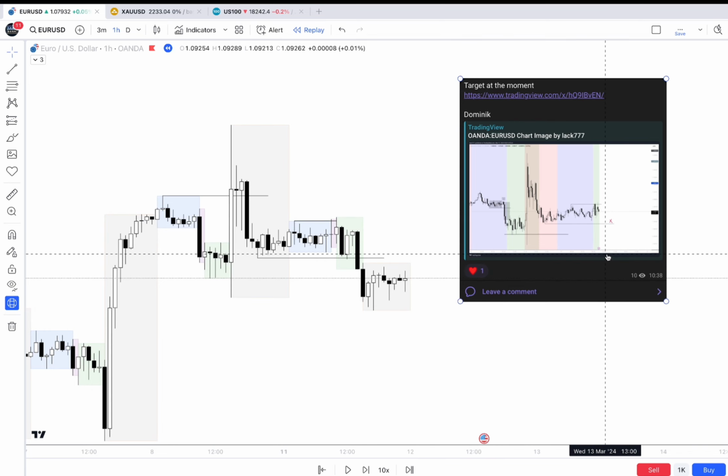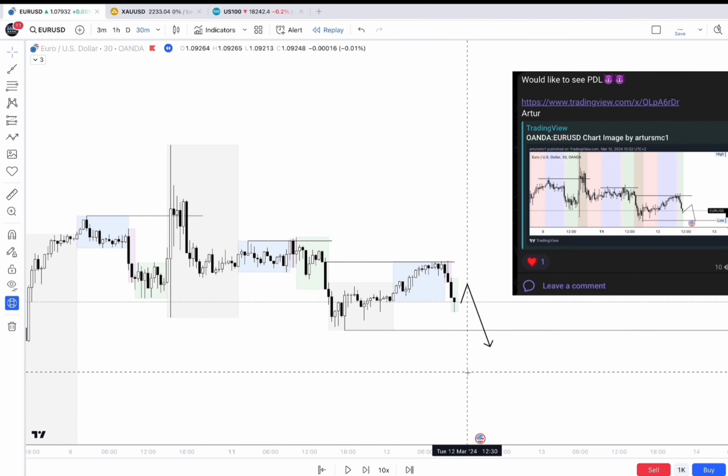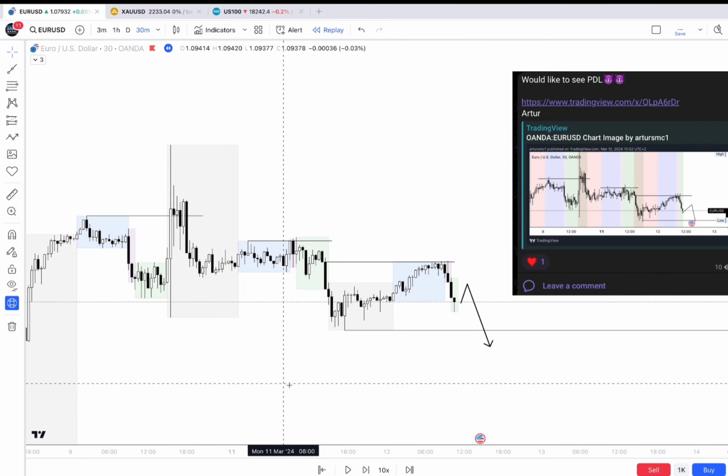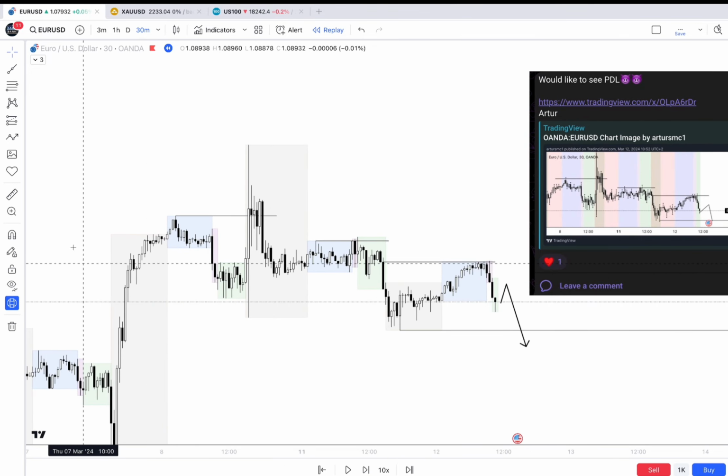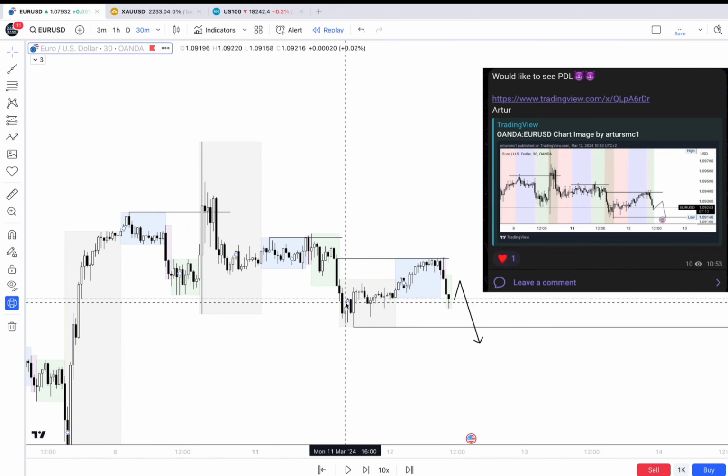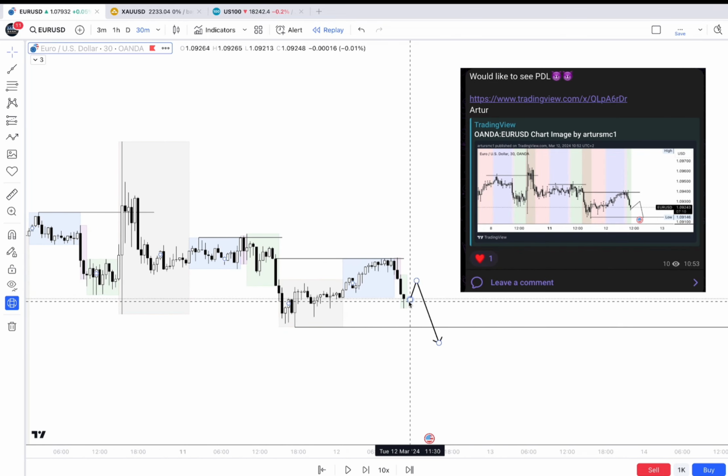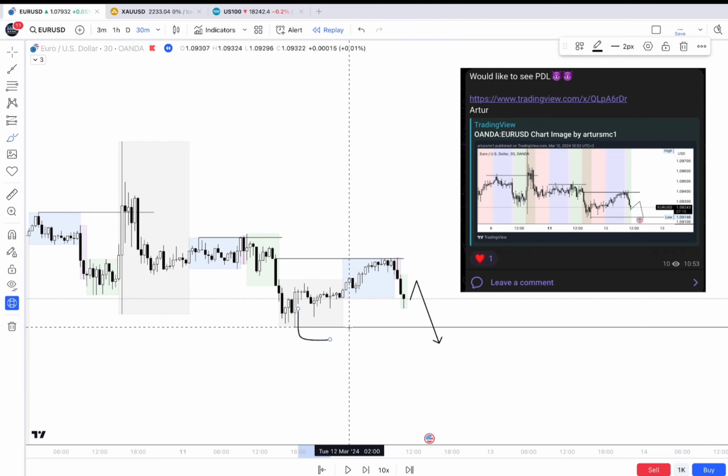So let's go on. Okay, so this is 12th March, analytics from our second mentor, and he works with another time frame, and let's check what he's shown. He has short order flow, here work with imbalances, and he wanted to take position from that fair value gap to that liquidity point.